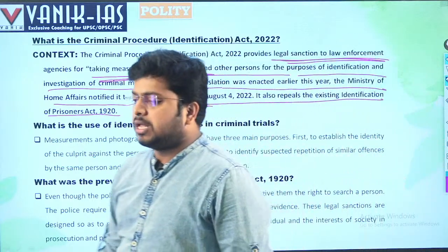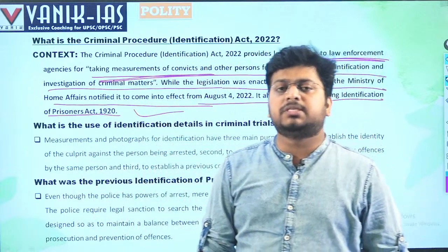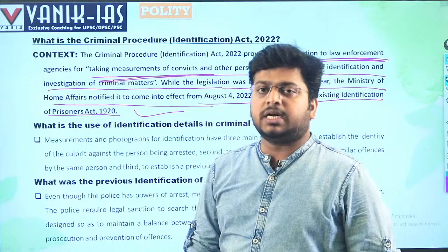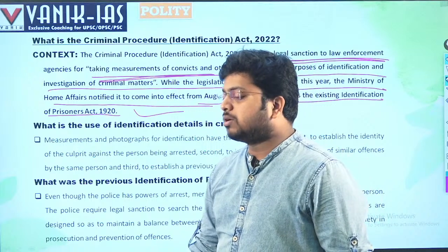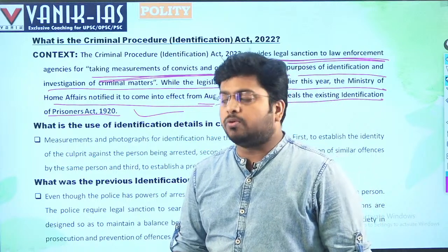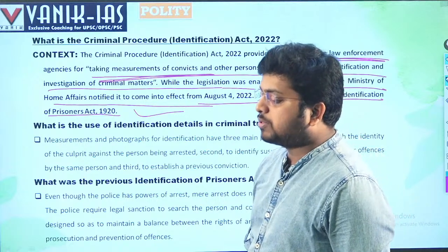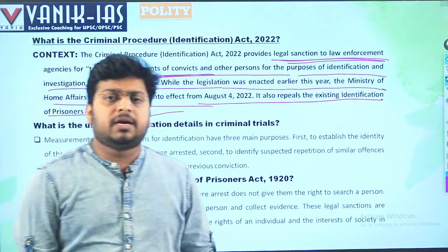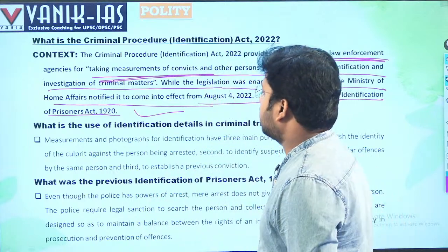What is the purpose of this act? Earlier, for example, in the K. Puttaswamy case, the Supreme Court said that right to privacy is a fundamental right, and that your data should not be shared with any person. State cannot ask about your biometric or iris scan, for example. All this data the state cannot ask for immediately during the investigation. It only happened after the order of the court. But now Parliament has given the power to the executive, especially the law enforcement agencies or the police, to take your biometric data, your iris scan, and whatever measurements they want that will help them for the criminal records, they can take it.